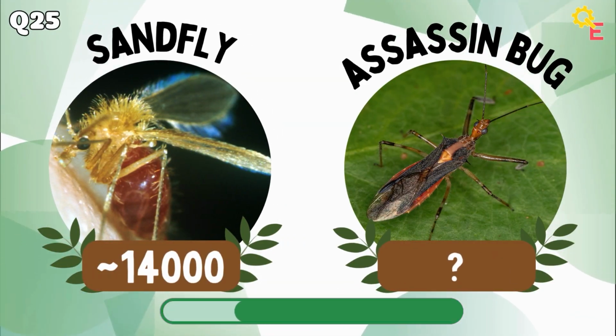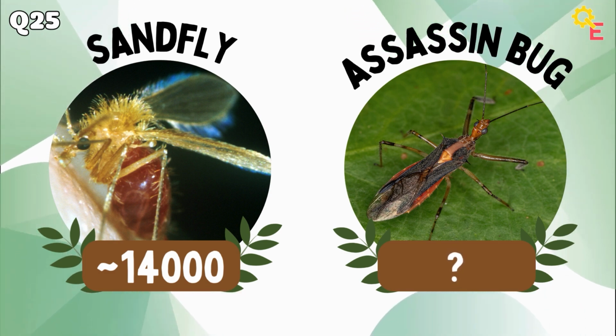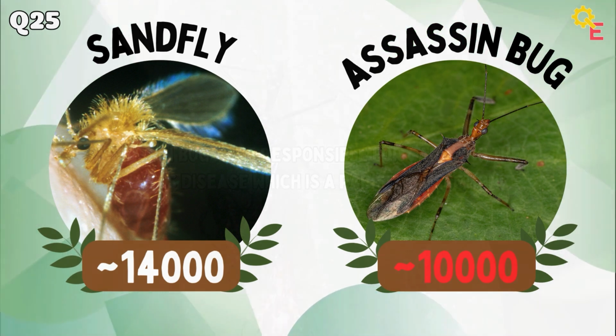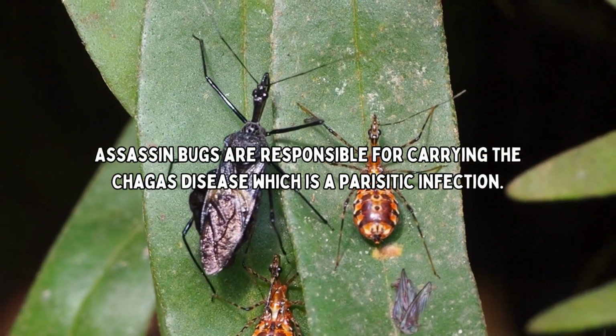For question 25, we have the sandfly versus the assassin bug. The answer is lower. Assassin bugs are responsible for carrying the Chagas disease, which is a parasitic infection.